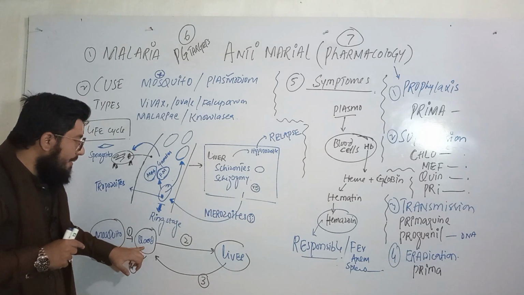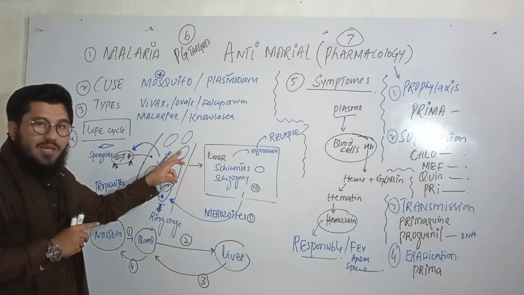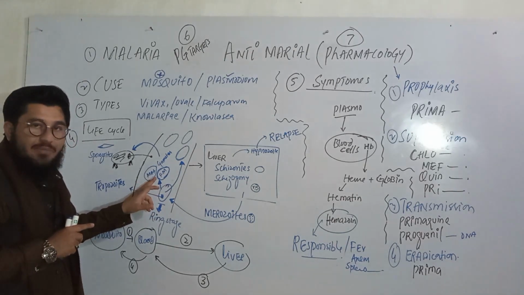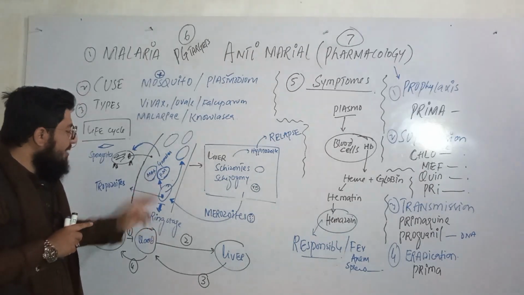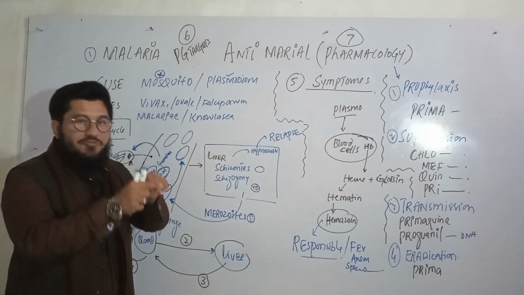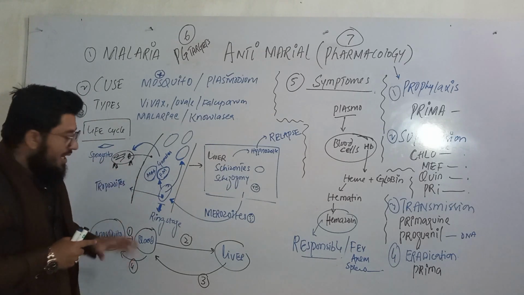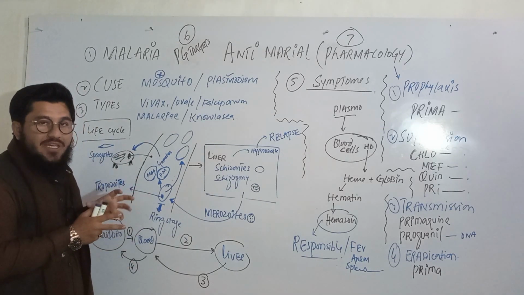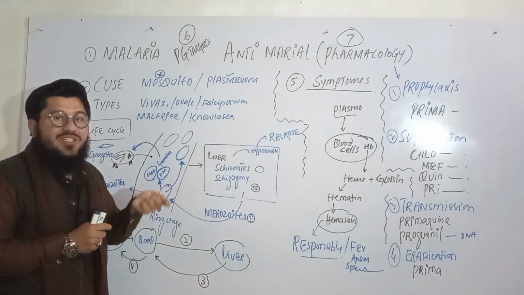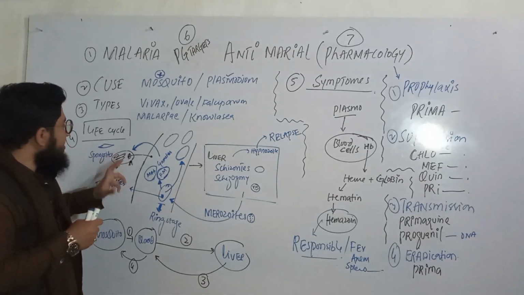Now here in the blood, they have got two ways. Number one, to infect more new RBCs, and to produce gametes. Then those gametes will be taken again by the mosquito, and in that mosquito, those gametes will be fused. Again, the new sporozoites will be synthesized at the end. Now that sporozoite will be free to be injected into the next human, and like this, it will infect the next human. That's it, simple, to the point understanding regarding the life cycle.